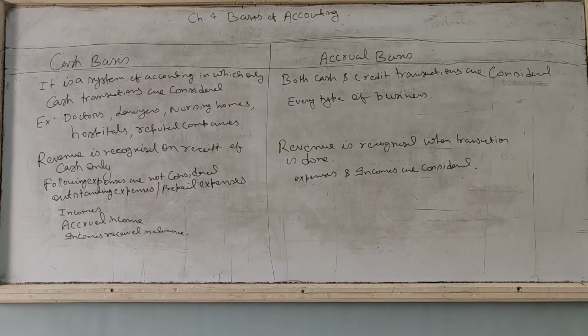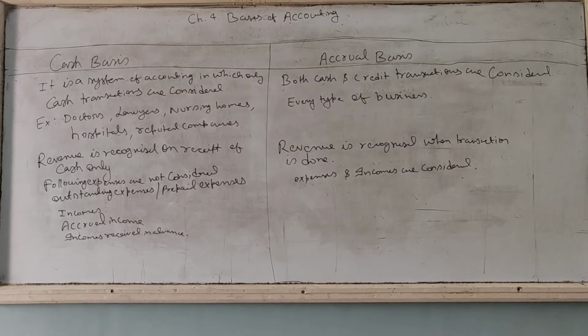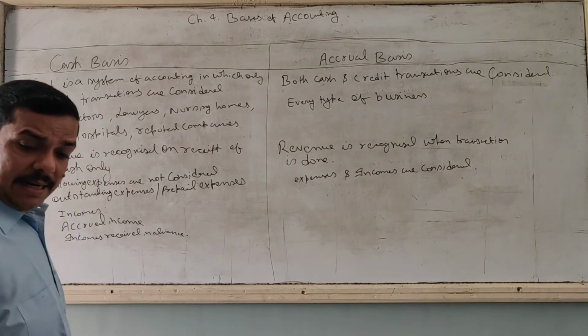The advantage is it's a good system of accounting, but sometimes it's not possible in the nowadays scenario that you will do sales in cash only. So sometimes it creates a problem. It's not possible for every business enterprise to do business in cash only, because not every business has so much reputation. Nowadays nobody wants to pay in cash unless there are imminent emergencies. Clear? So this is restricted to certain kinds of organizations or professionals only. The disadvantage is that it does not follow the matching principle. I taught you the matching principle, which says that expenses shall match with the revenue earned by the business enterprise.